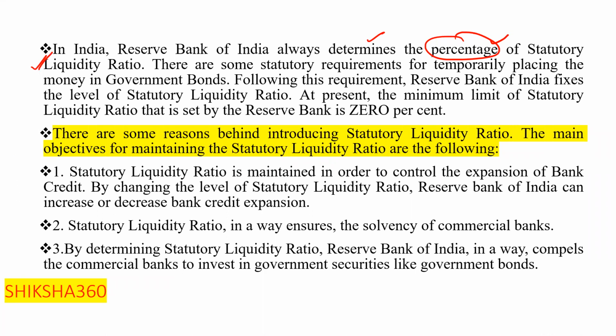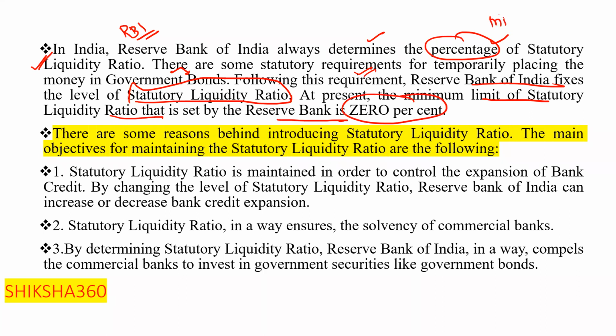So there are some statutory requirements for temporarily placing the money in government bonds. Following this requirement, the Reserve Bank of India, that is RBI, fixes the level of the statutory liquidity ratio. At present, the minimum limit of the statutory liquidity ratio set by the Reserve Bank of India is 0%.